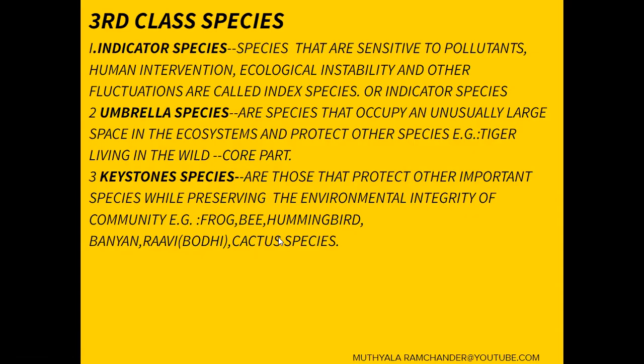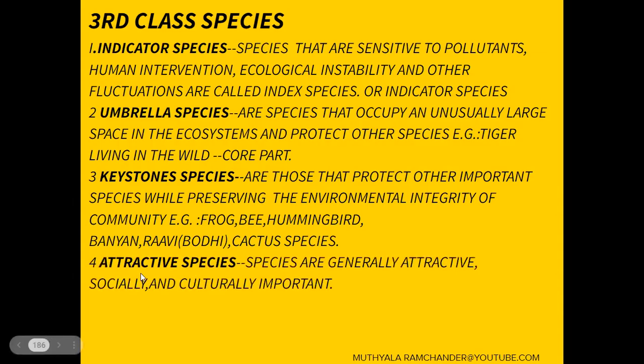So they play a major role in environmental factors, like keystone species and attractive species. Attractive species are generally attractive for social values, socially or culturally important. They have different types of attractive plant parts like flowers, shoots, roots, maybe fruits, like these.